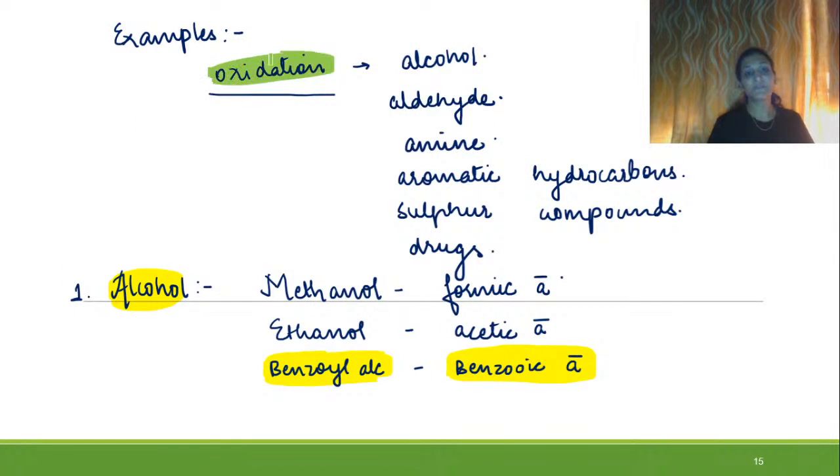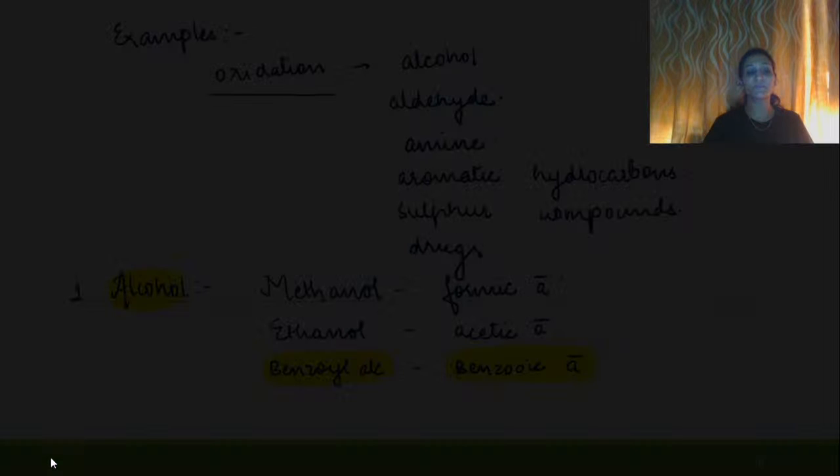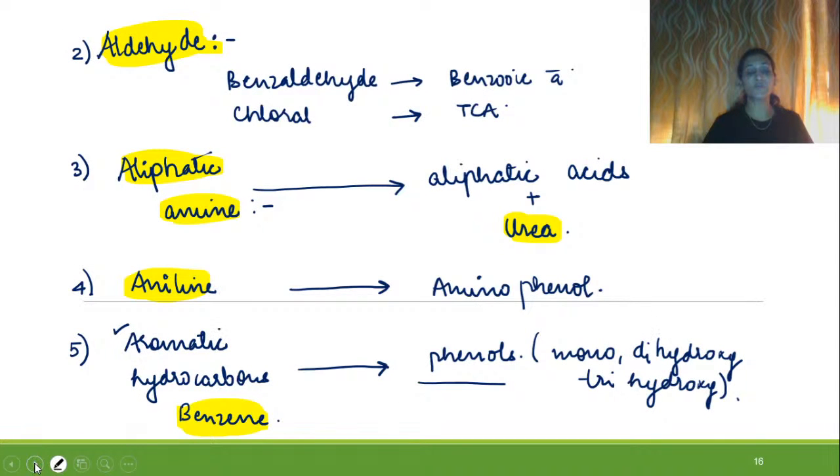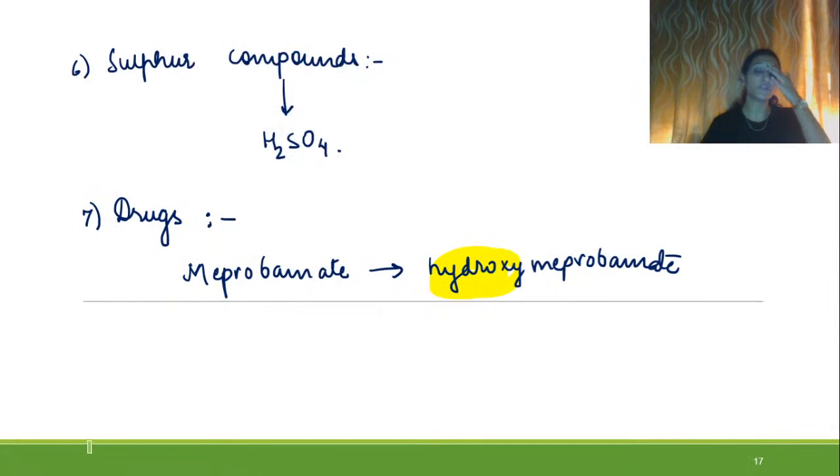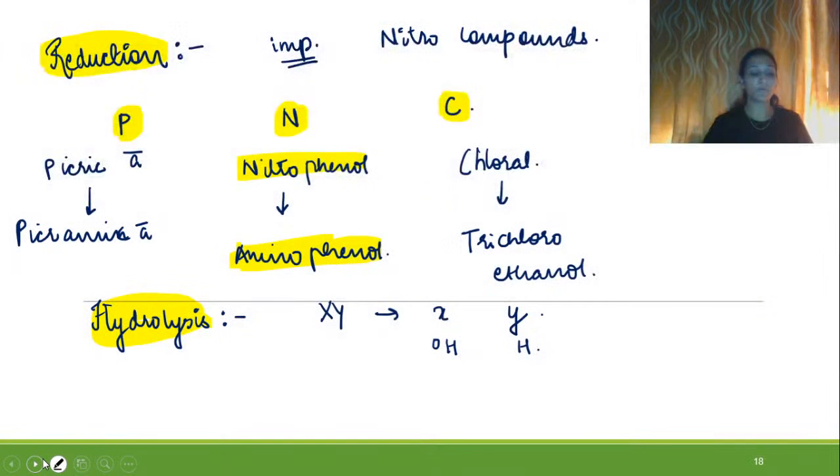Now, some of the examples we have discussed for oxidation: how alcohol is converted into its respective acid, how aldehyde is converted into its respective acid, aliphatic amines are converted into their respective aliphatic acid and urea, and aniline is converted into aminophenols. Aromatic hydrocarbons such as benzene are converted into phenols. Then sulfur compounds are converted into sulfuric acid, and drugs are converted into their hydroxy form, such as meprobamate being converted into hydroxymeprobamate.